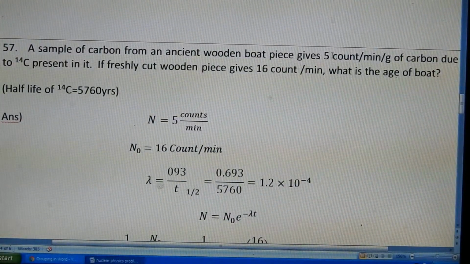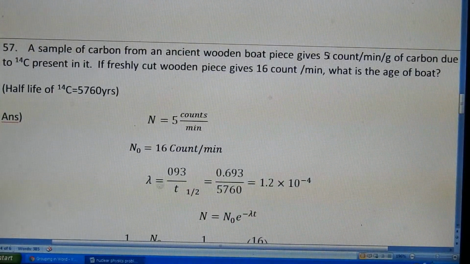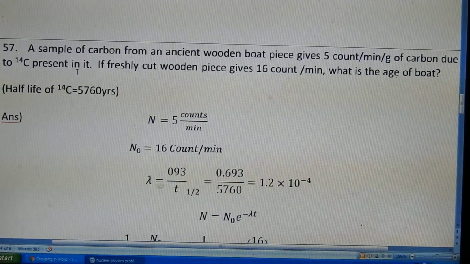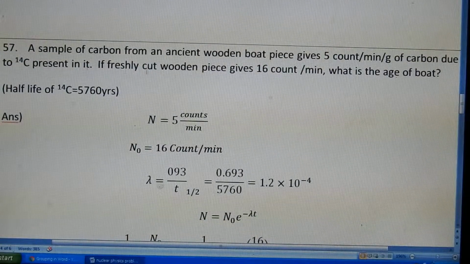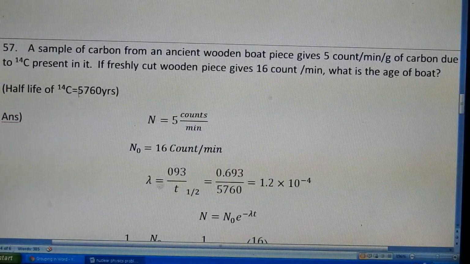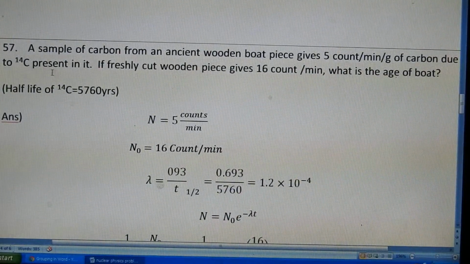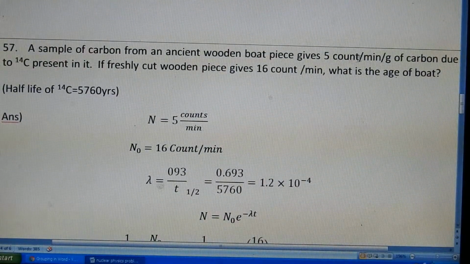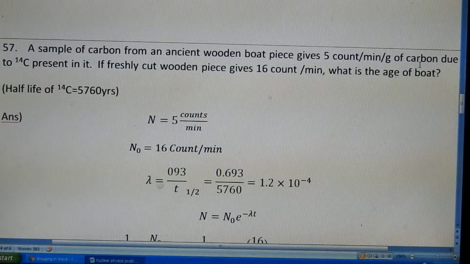So C14 is decreasing in an old wooden piece. It is a sample of carbon from an ancient, old boat. In that wooden piece C14 is there, so the C14 is decreasing at 5 counts per minute per gram of carbon.